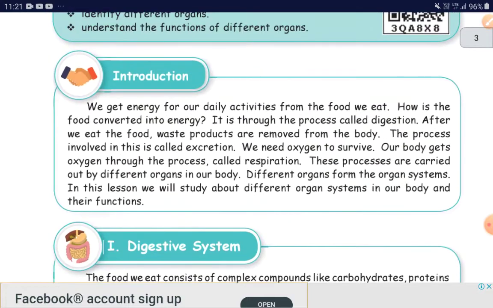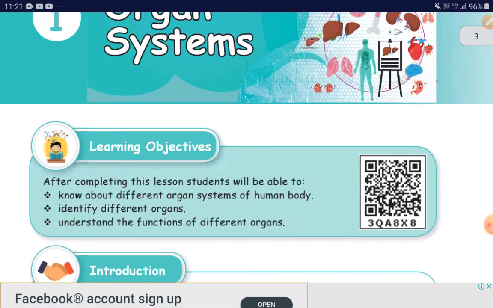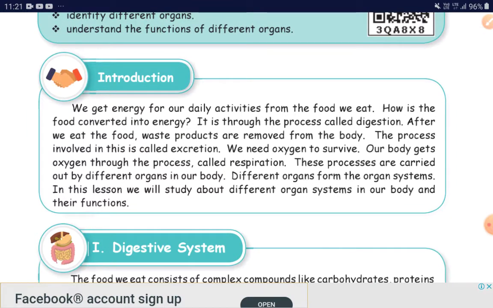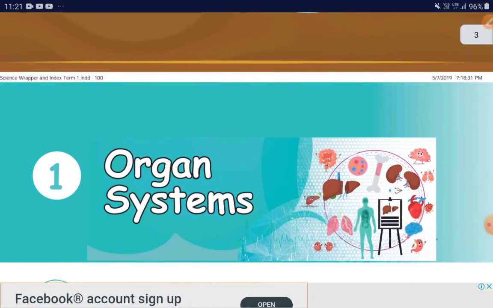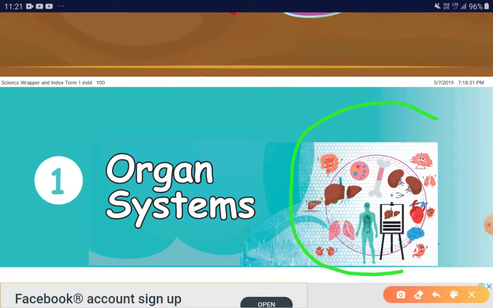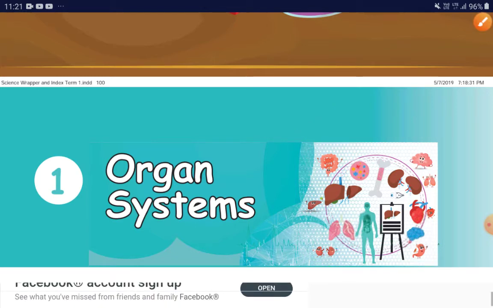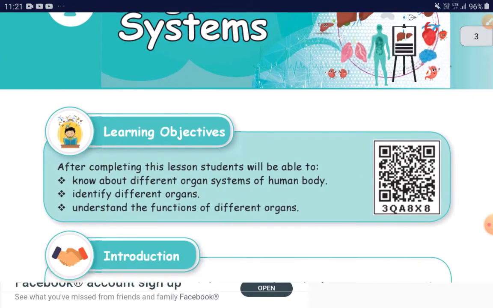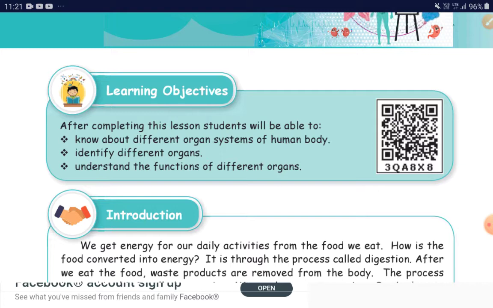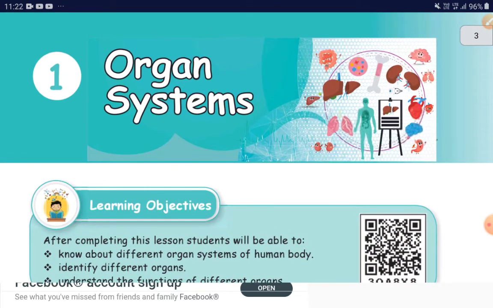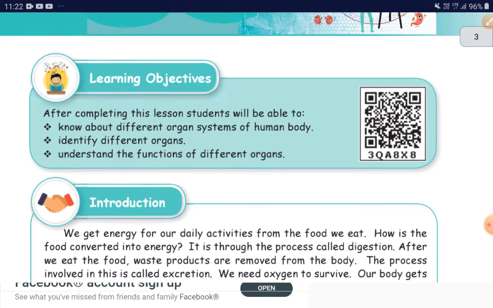So when we talk about organs, what are all the organs in our body? We have so many organs, external organs and internal organs. Externally we have so many things like nose, eyes, limbs, that means hands, legs. Externally we could see them, right? We may not be able to see our internal organs. So what are all the internal organs in our body? Heart, lungs, kidney, liver. So many internal organs are there, right?